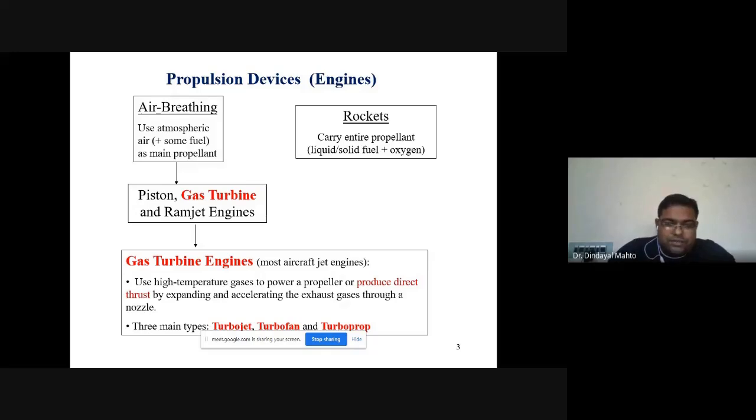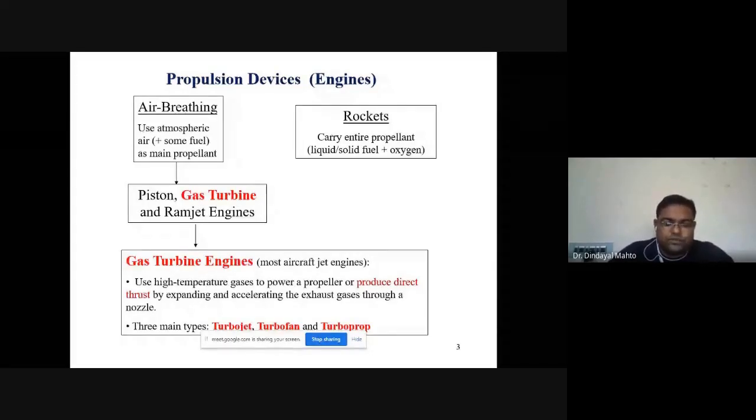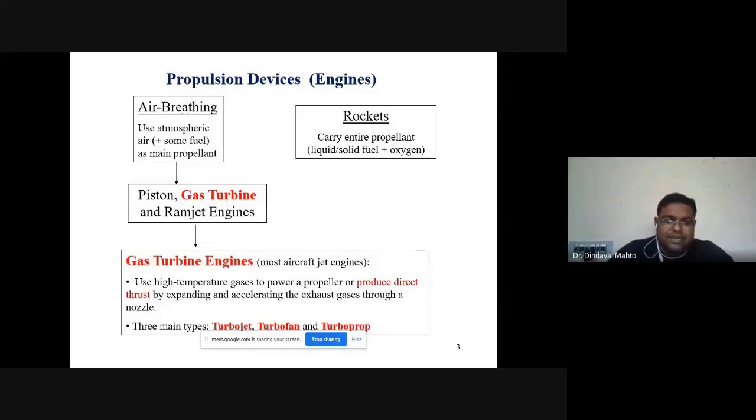These are particularly divided into three broad categories: turbojet, turbofan, and turboprop, based on the way in which they produce the thrust. When we talk about the turbojet engine, it produces the thrust directly by the action of the hot gases. The momentum received from the hot gases gets converted into thrust in the case of the turbojet engine.